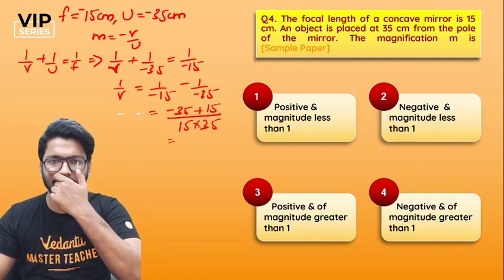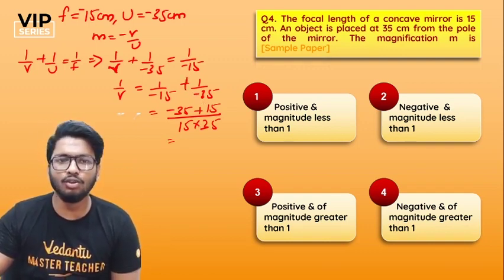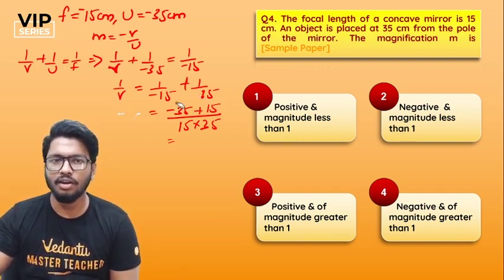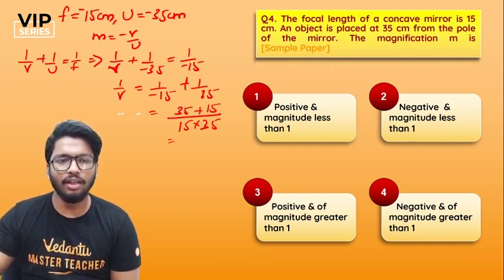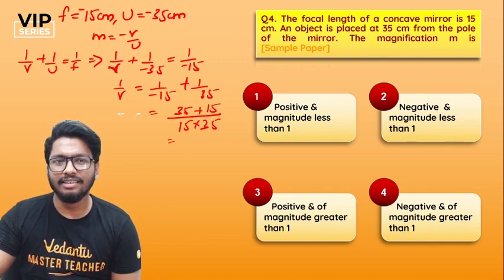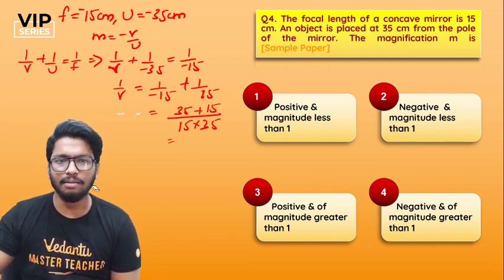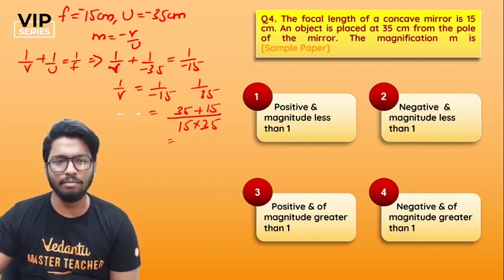Wait a second, I made a mistake. This minus and minus will become plus, so you can just directly write plus itself over here. Why make all this confusion? Okay, wait, I think I made a calculation mistake. Let's just keep it as it is. I'm making some sign mistakes, people, please avoid it.